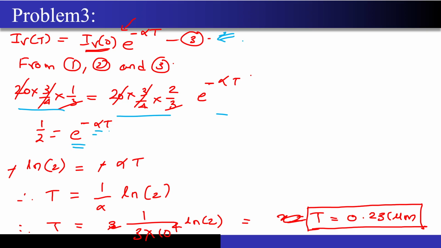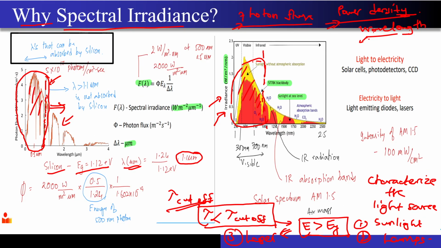The value of alpha you already know because it has been given. Just take the log on both the sides. You will be able to find out the value of thickness over here. Correct? Please feel free to poke me at any point if you guys have any doubts.